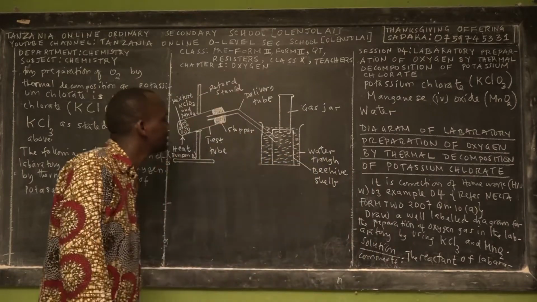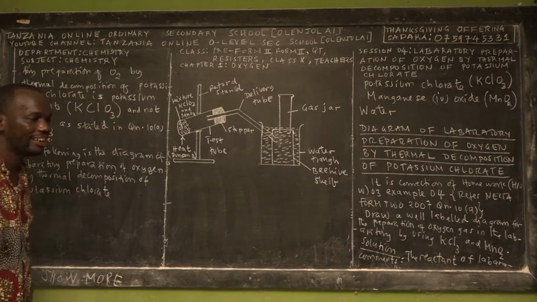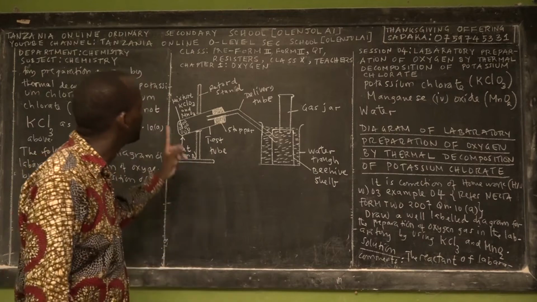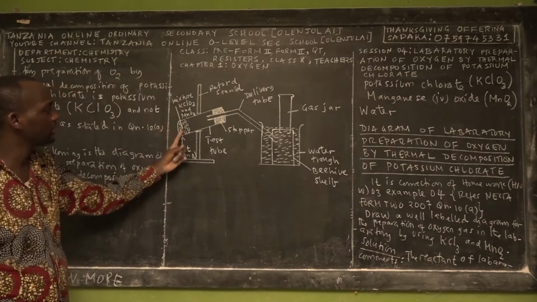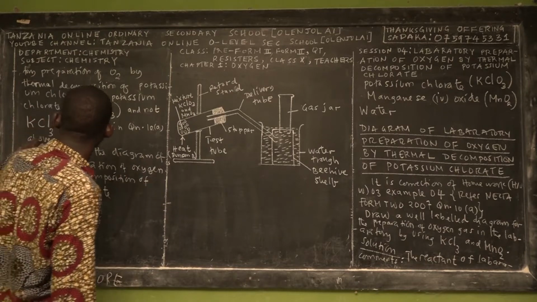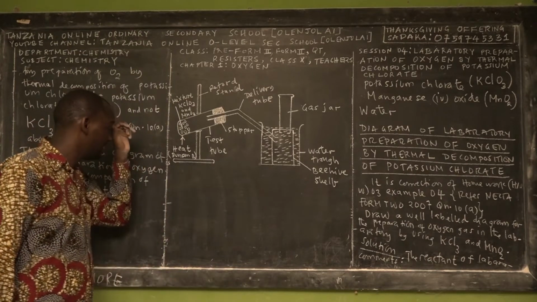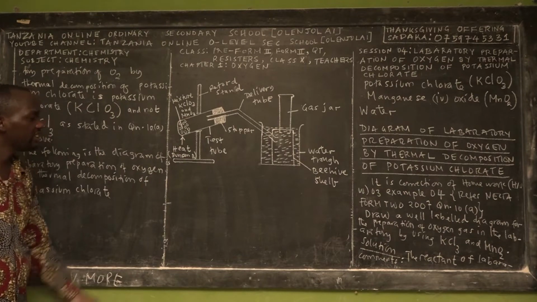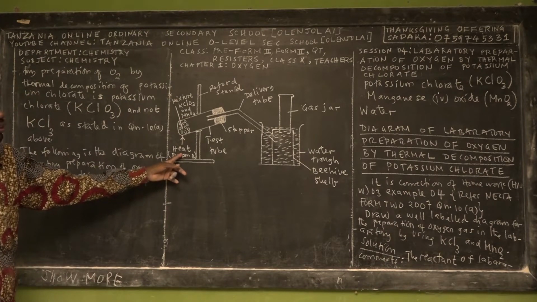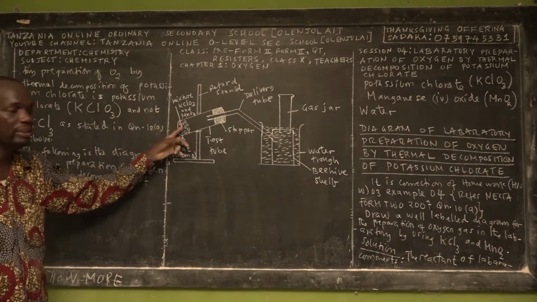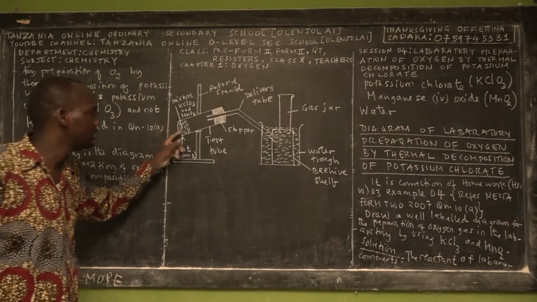Then we say that we have how many reactants? We have only one reactant, the potassium chlorate. Where is potassium chlorate? This one. It is in solid state. Remember that we said it's a physical state, solid state. Do you need a condition? Yes, it's heat. We have shown here the condition of heat. Again, do you need a catalyst? Yes. What is the name of the catalyst? Manganese oxide. So we mix it with the potassium chlorate here.